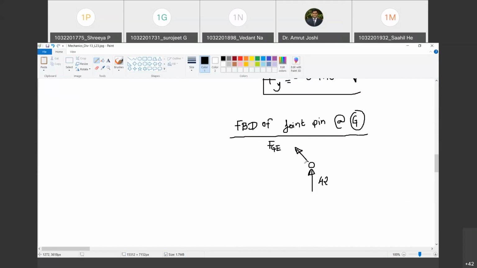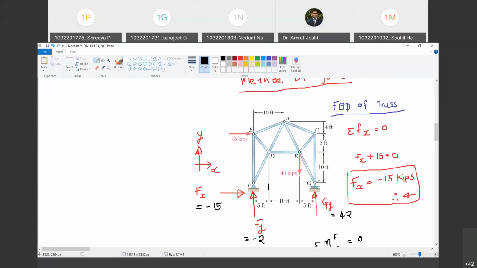That is my assumption. To start with, I assume all the members are tensile in nature. All the member forces are tensile in nature. If a negative sign shall emerge out of the analysis, then I will say the assumption was incorrect and the members were in compression. Happy? Yes, sir. Okay. Now, is there another member at G? Yes, there is member GC. Do you agree with me?